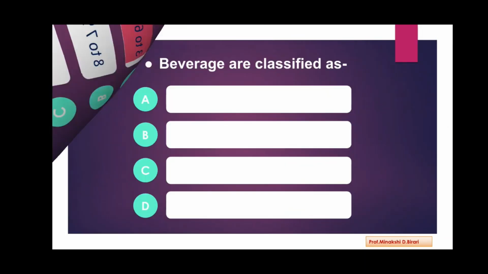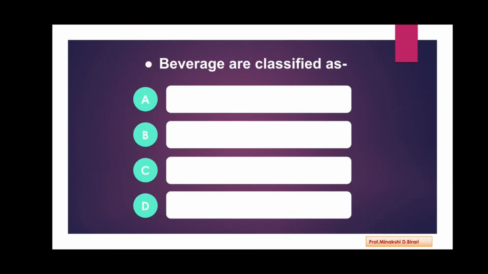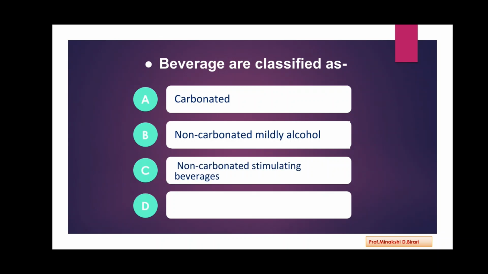Next question. Beverages are classified as carbonated beverage, non-carbonated mildly alcoholic, non-carbonated stimulating beverages, all of these. So the classification of beverage is considered as carbonated, non-carbonated mildly alcoholic, non-carbonated stimulating beverages. So the option D, all of these.